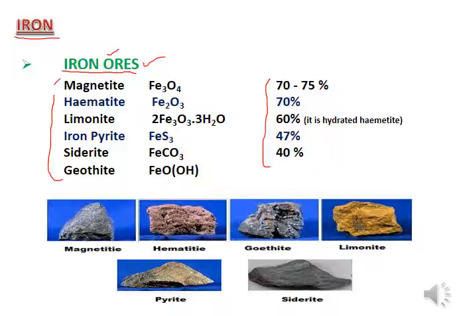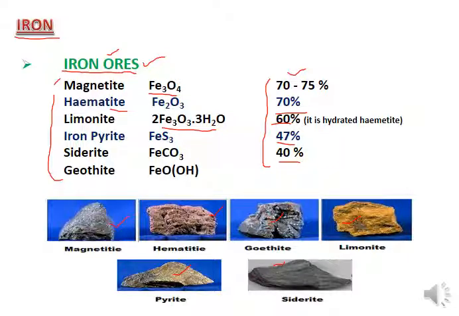We are going for the ores with larger percentages, up to 40% iron content, like magnetite. Magnetite contains 70 to 75% iron. Hematite contains 70%, limonite contains 60%, iron pyrite contains 47%, and siderite contains 40%. These are the different types of ores and their shapes. You can see the siderite, the pyrites, the magnetite, and the limonite. These contain these iron contents.